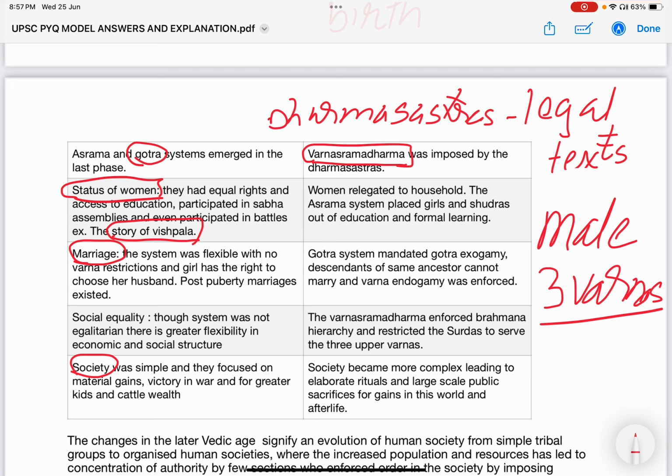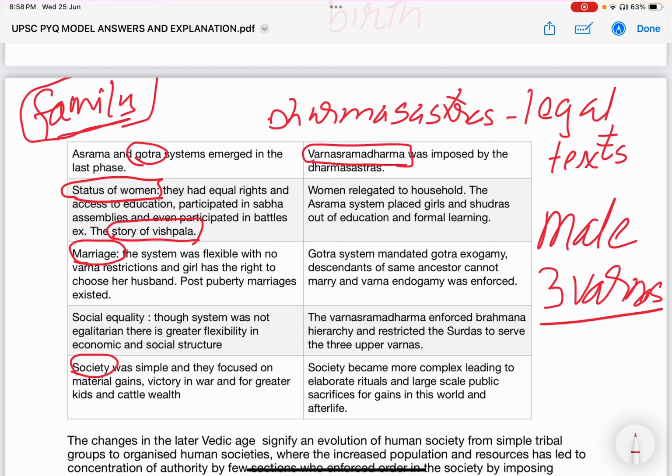Next, continuing the status of women, the institution of marriage. The institution of marriage is very important because it is fundamental to the rise of family. Family is the basic unit of social organization, which is formed through the union of two people or two groups through marriage. This institution of marriage during the early Vedic period was largely flexible with no varna restrictions.